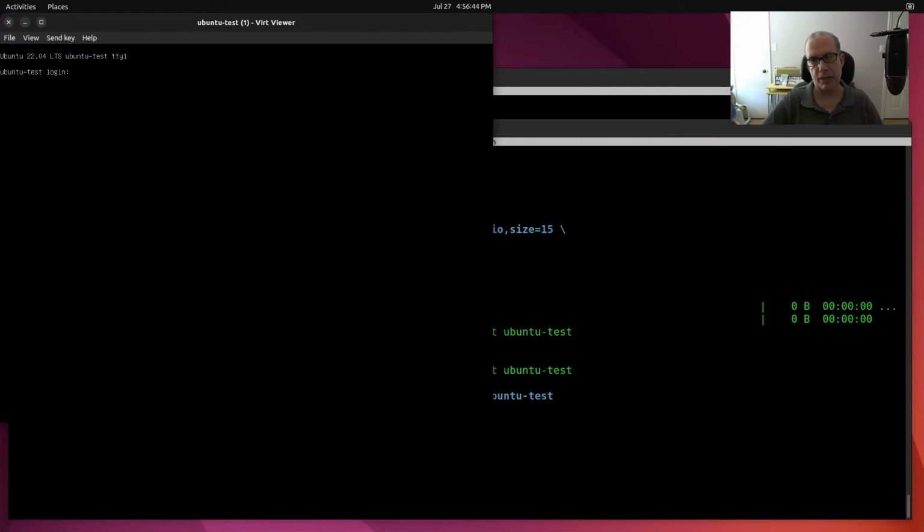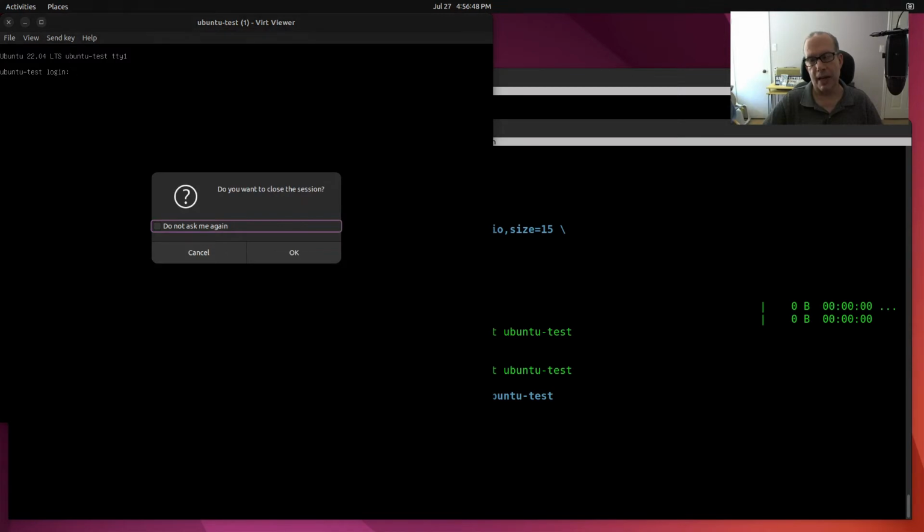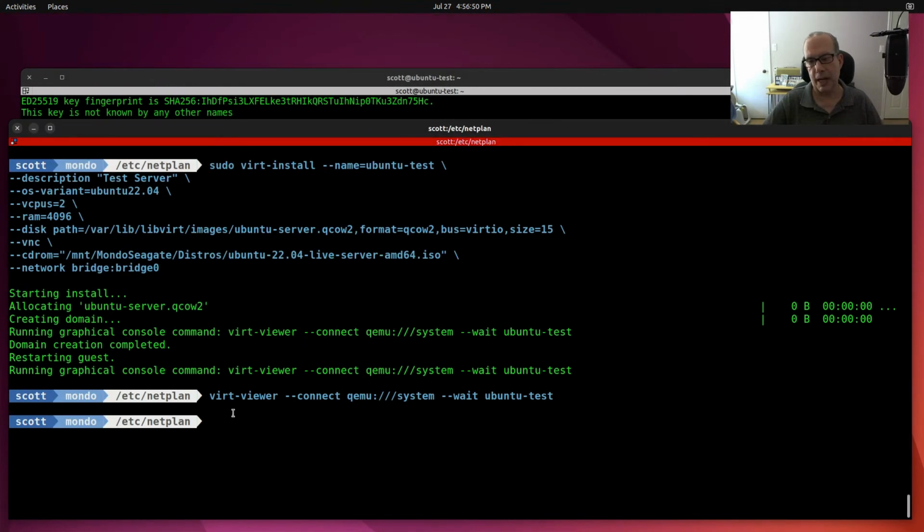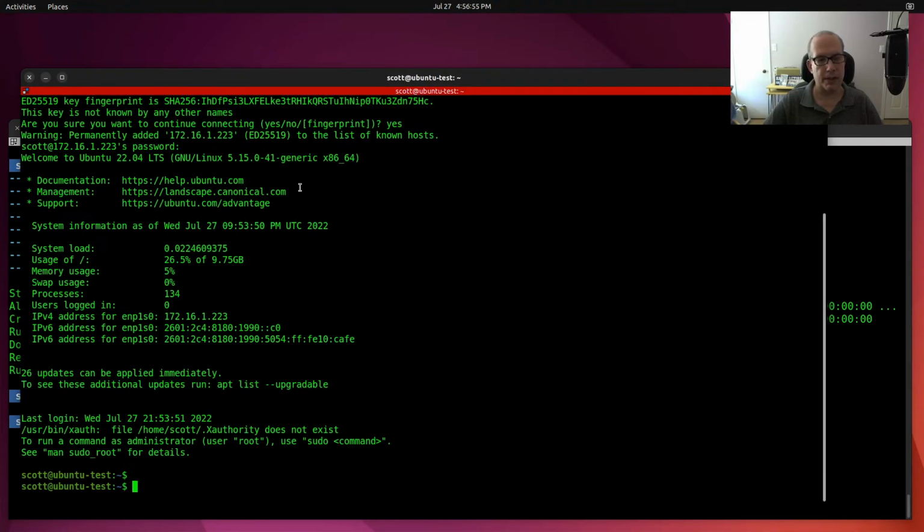Of course, I can exit and log out of it, and we're on the console here. If I exit this and say OK, it will come back to the prompt. But up here, we're logged in to an SSH session.